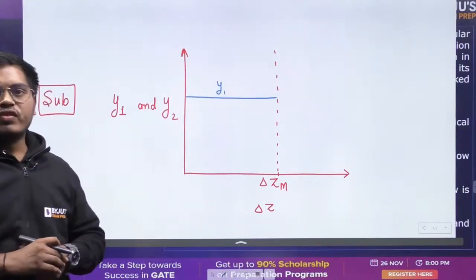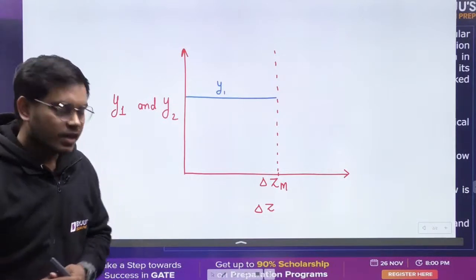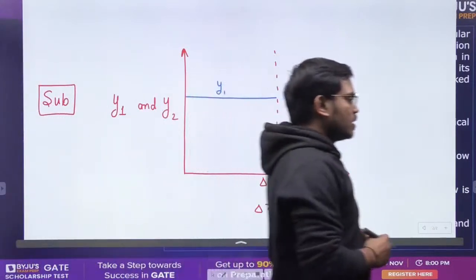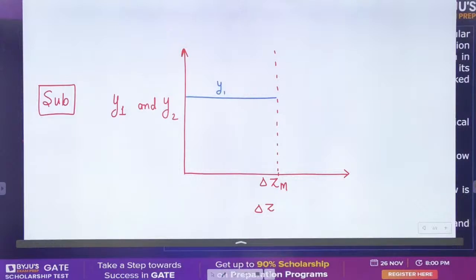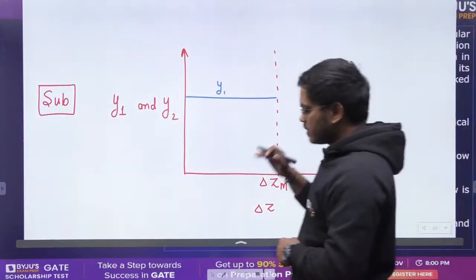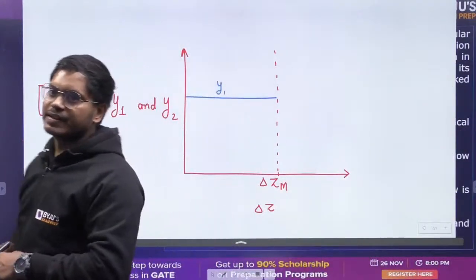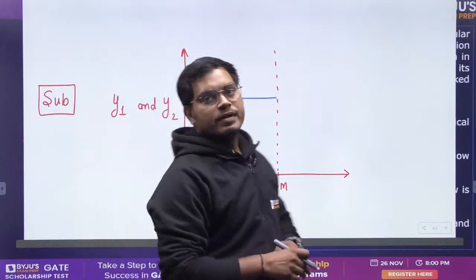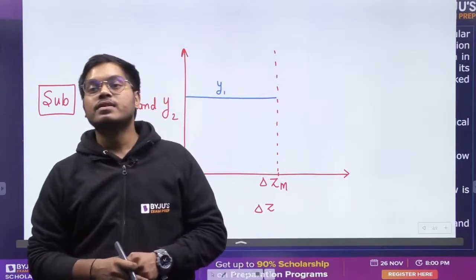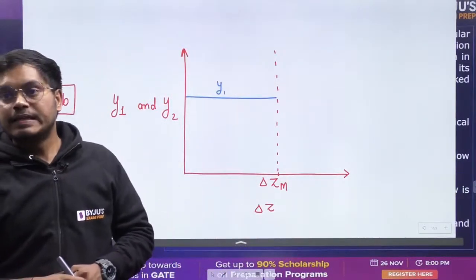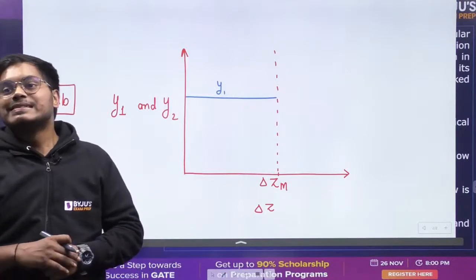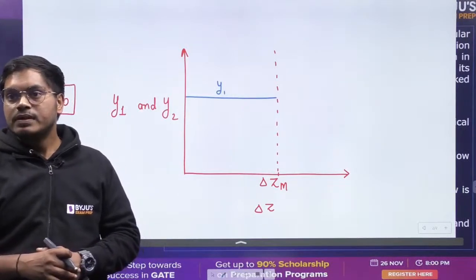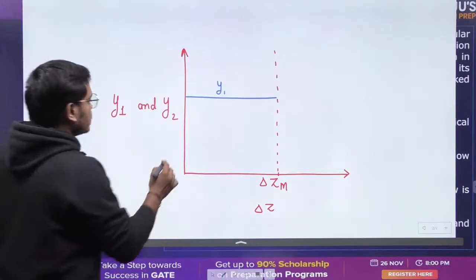But Y2, what will happen to Y2 if it is subcritical? If I keep increasing the height of the hump, can anyone tell me what is going to happen with the downstream depth? It will start decreasing.